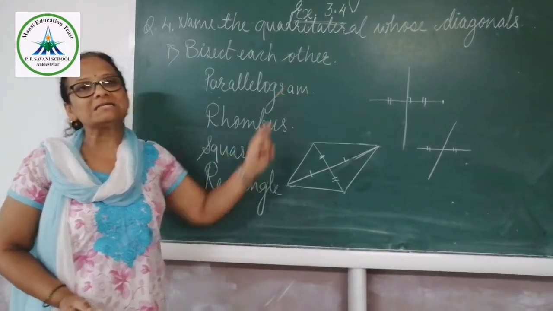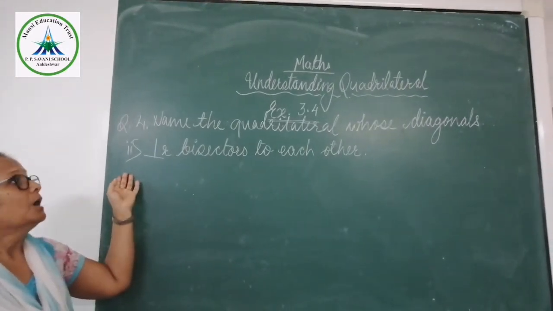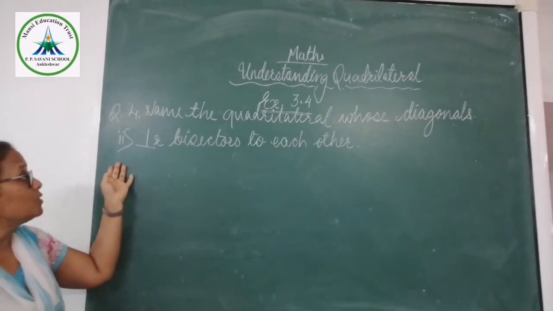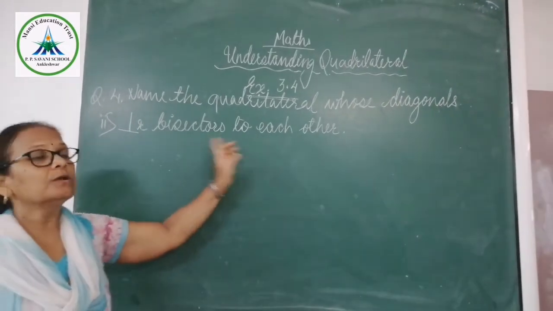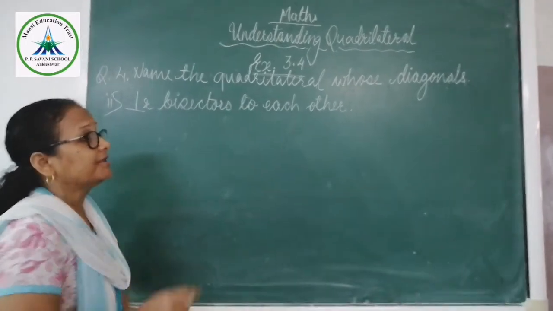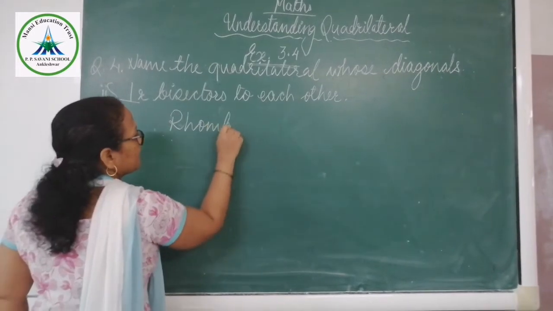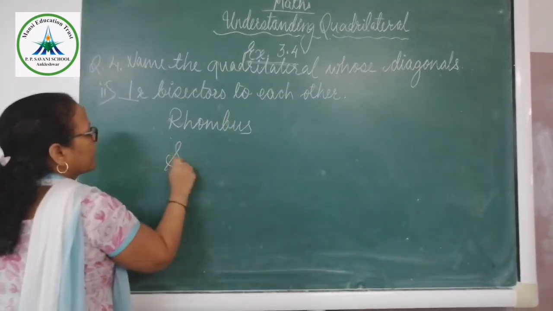Okay, now second one. Here, a quadrilateral whose diagonals are perpendicular to each other. Perpendicular to each other means forming a 90 degree angle. Here, rhombus and square.